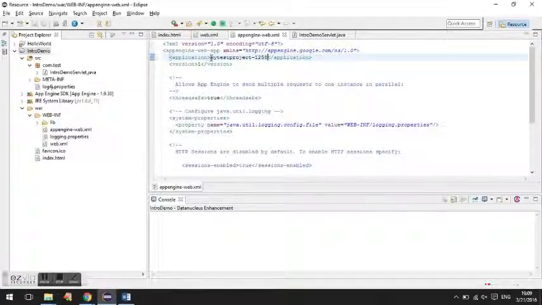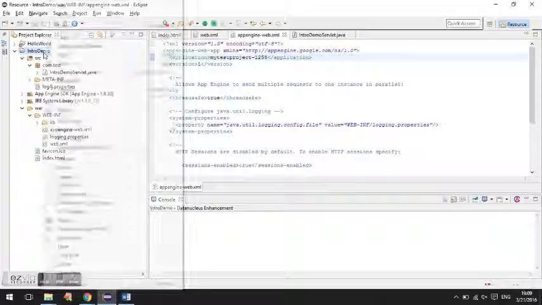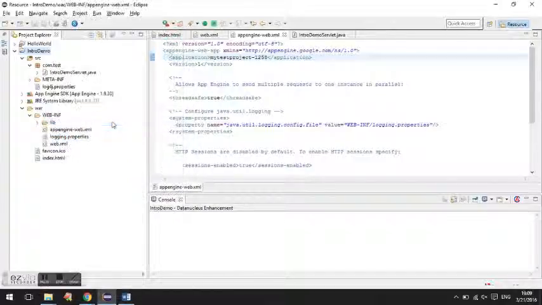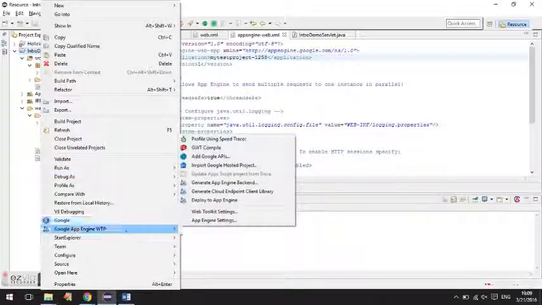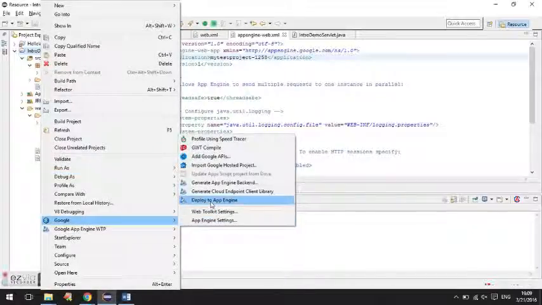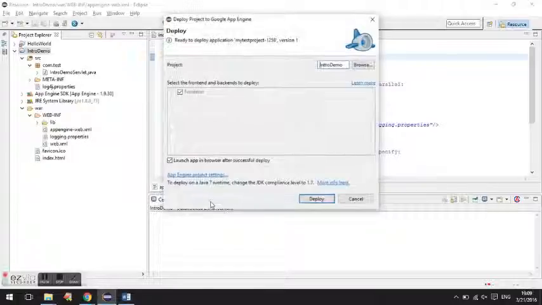We'll take a build for this project, and now we can go ahead with deploying the application to the App Engine. Choose the project which you want to deploy, and it will automatically launch the application after it has been deployed.